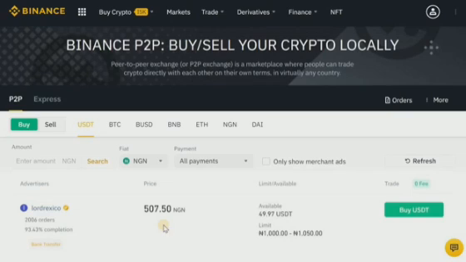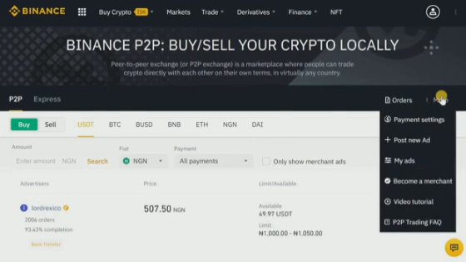When a trader does this more than once in a day with massive volume, that means there is going to be more profit in that day. Now, this is one way you can make money on the Binance P2P platform, but this is not why I am making this video right now. You can become a merchant by simply going to this more right here, and you can select become a merchant. When you click on this, you would have to follow a simple process to becoming a merchant. So this is one way you can make money on the Binance P2P platform.